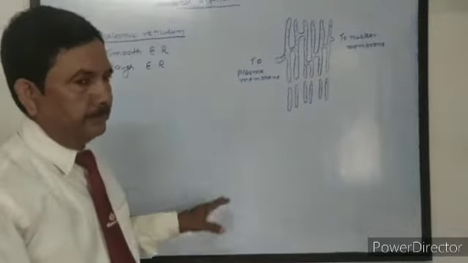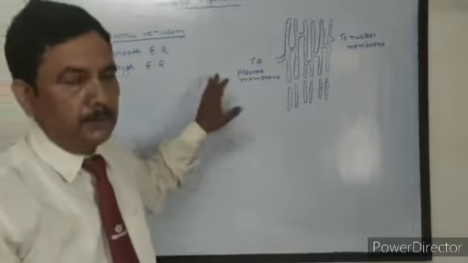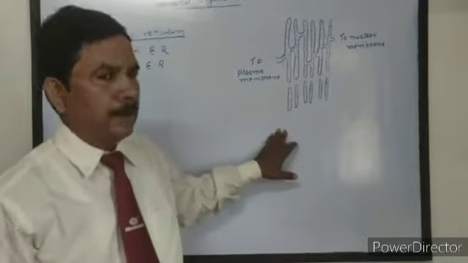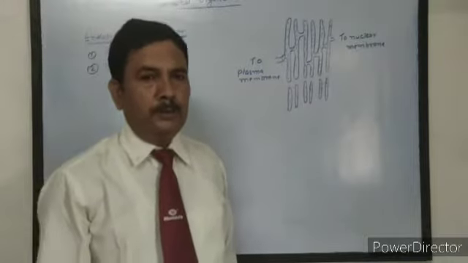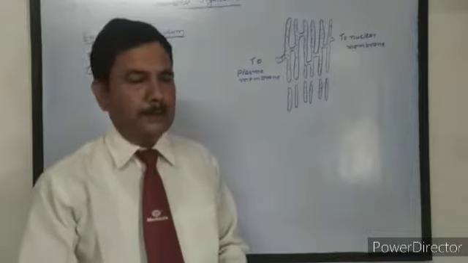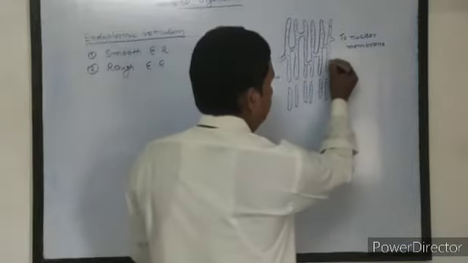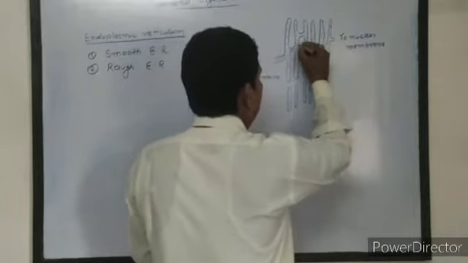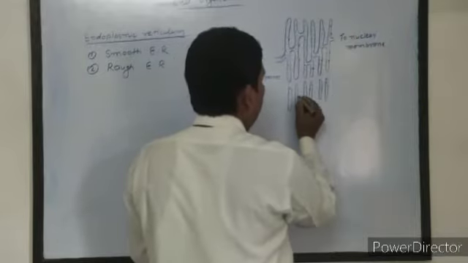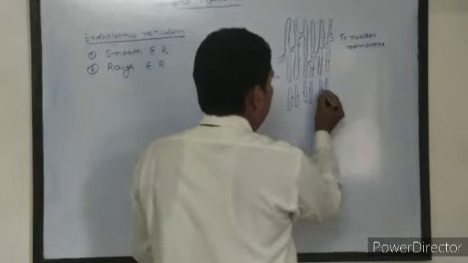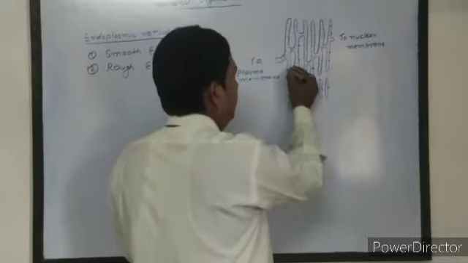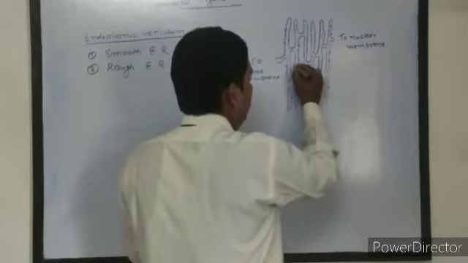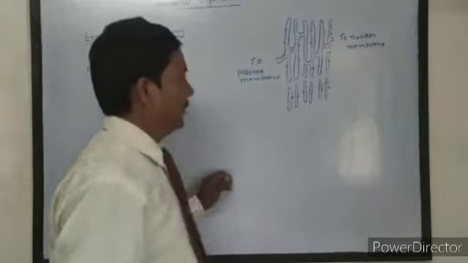Now it is of 2 types: a smooth endoplasmic reticulum and a rough endoplasmic reticulum. The difference between smooth and rough endoplasmic reticulum is due to the presence of ribosomal particles. If ribosomal particles are present on the surface of endoplasmic reticulum, then it is called a rough endoplasmic reticulum, and if the ribosomal particles are absent on the surface, then it is called a smooth endoplasmic reticulum.